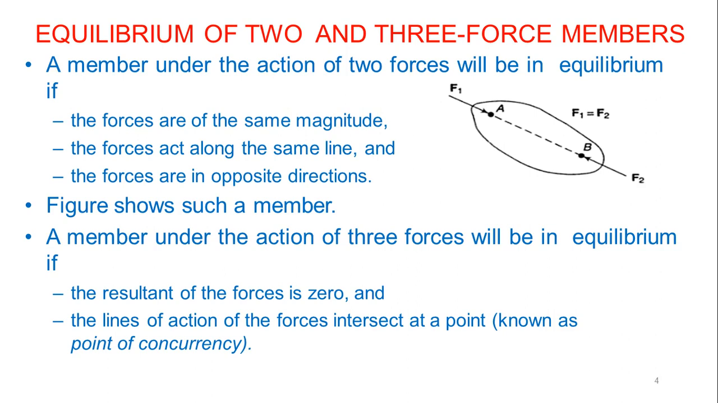So in this case, F1 is equal to F2, equal in magnitude, but the direction is opposite. Okay. So in the same way, a member under the action of three forces will be in equilibrium if the resultant of the forces is 0, and the lines of action of the forces intersect at a point, that is known as the point of concurrency, which also should be considered.